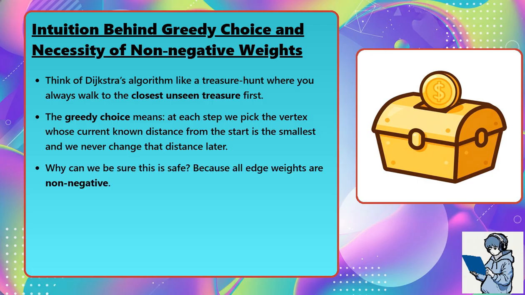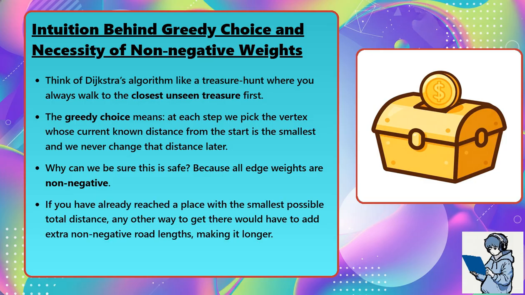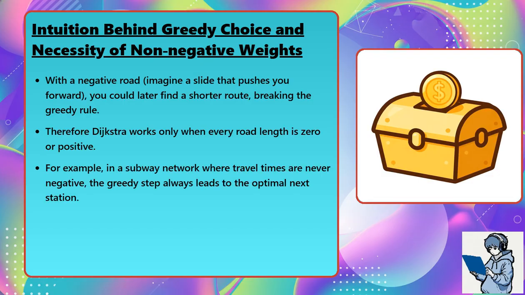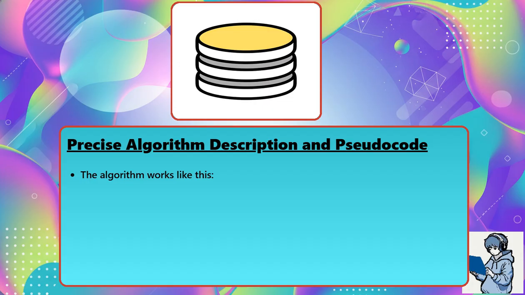Why can we be sure this is safe? Because all edge weights are non-negative. If you have already reached a place with the smallest possible total distance, any other way to get there would have to add extra non-negative road lengths, making it longer. With a negative road, imagine a slide that pushes you forward. You could later find a shorter route, breaking the greedy rule. Therefore, Dijkstra works only when every road length is 0 or positive. For example, in a subway network where travel times are never negative, the greedy step always leads to the optimal next station.